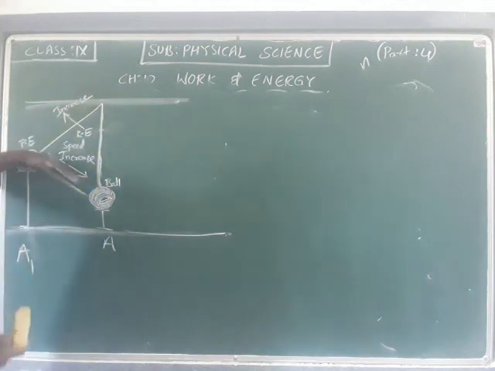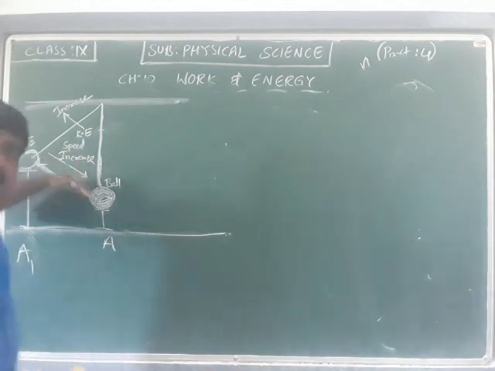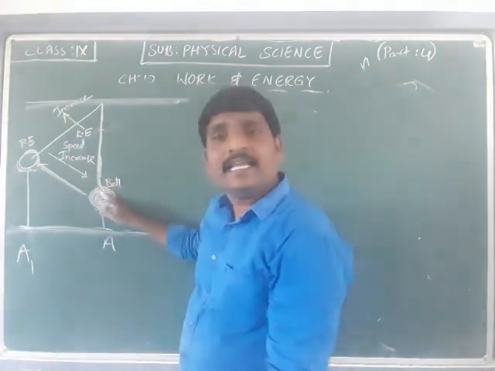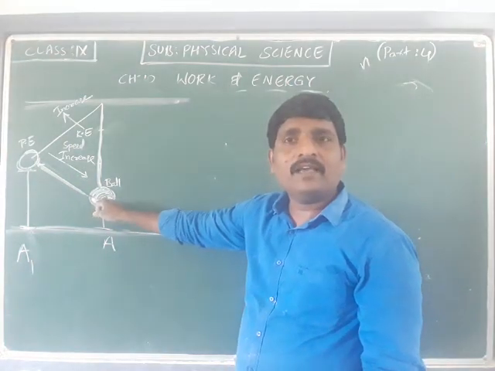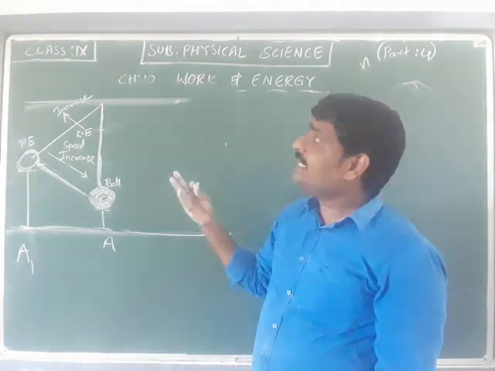When it is coming down, the speed increases, and as the speed increases, that shows that kinetic energy increases.